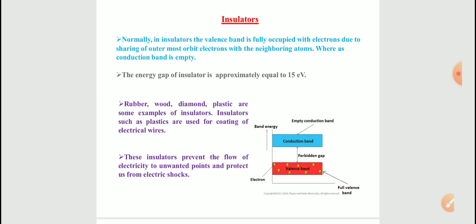And don't think that these insulators are not useful just because they are not allowing the electric current. These insulators, such as plastics, are used for coating of electrical wires, and are also useful to prevent the flow of electricity to unwanted points and protect us from electric shocks. These are a few important applications of insulators.